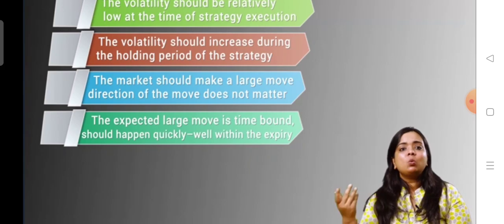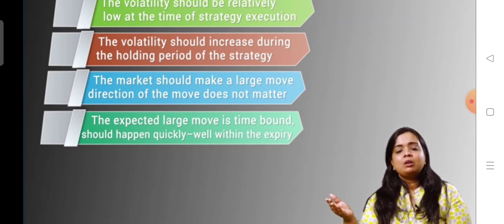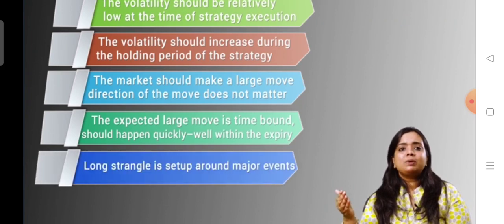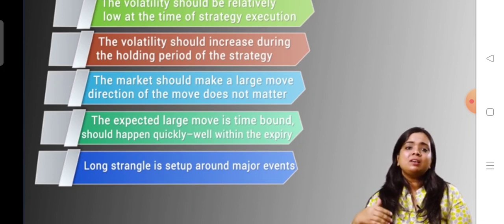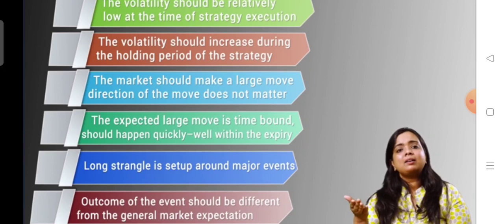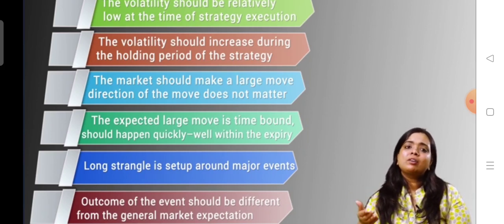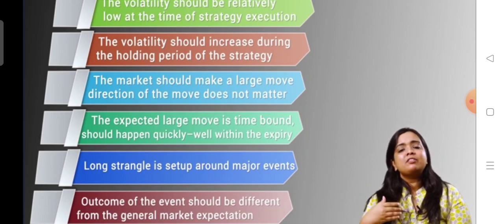It should happen quickly within the expiry period. So a long strangle is to be set up around major events, and the outcome of these events has to be drastically different from the general market expectation. The reasons for all this we have already discussed in our previous video.